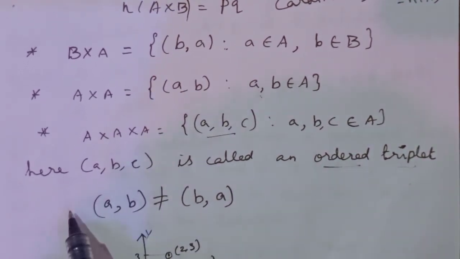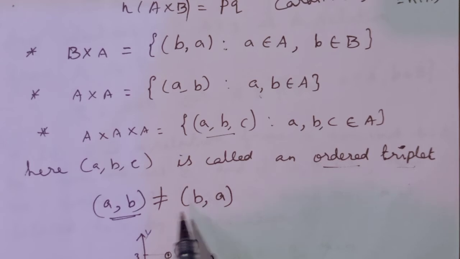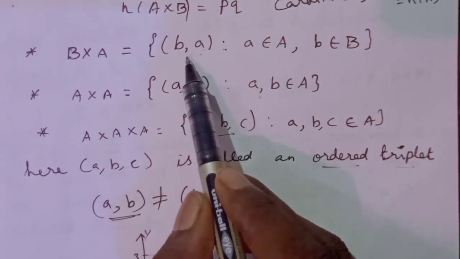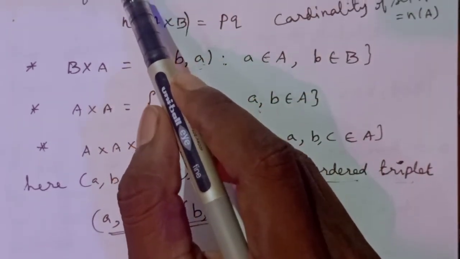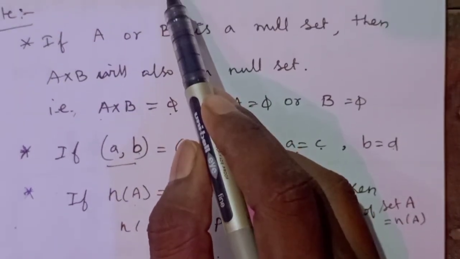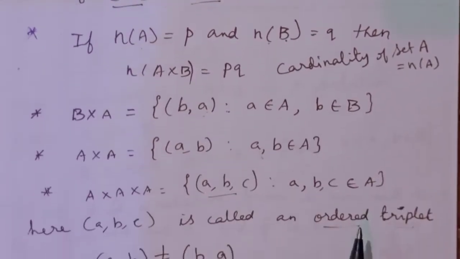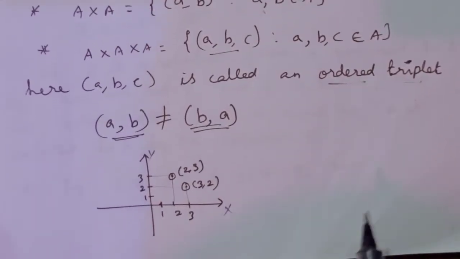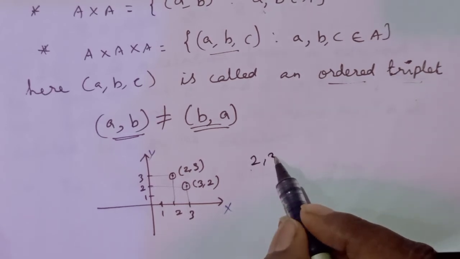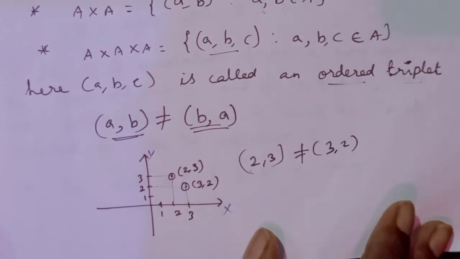Here please note this, very important. Don't think that (a, b) is equal to (b, a). Both are different, as we told already. I can show you the example also. (3, 2) is not equal to (2, 3). (2, 3) is not equal to (3, 2). Okay, fine.